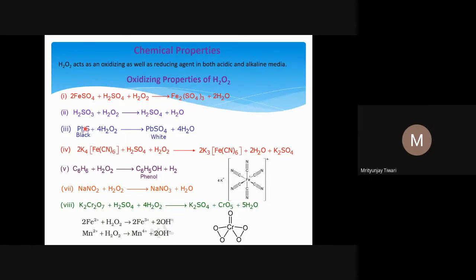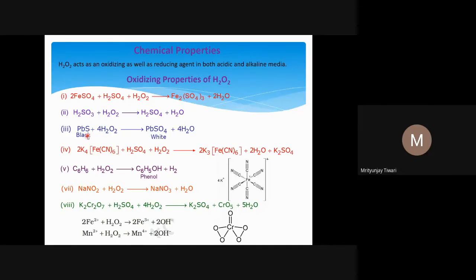So this is sulfide, PbS, S2 minus, the oxidation state of sulfur. Let me first explain that. This is the inert pair effect. What we see is the two electrons on the s orbital, the ns2 electrons of lead, are not easily removable, and that is what we call the inert pair effect. The examples we'll see later on, why and where it is applicable. Let us now look into this reaction.